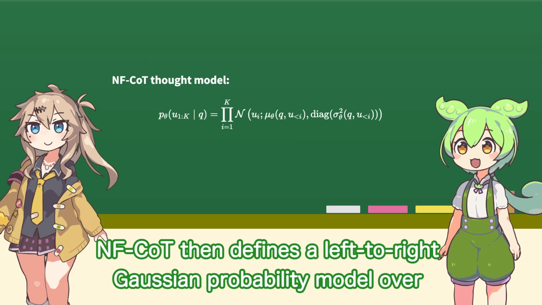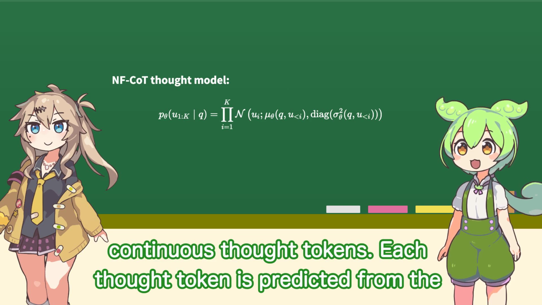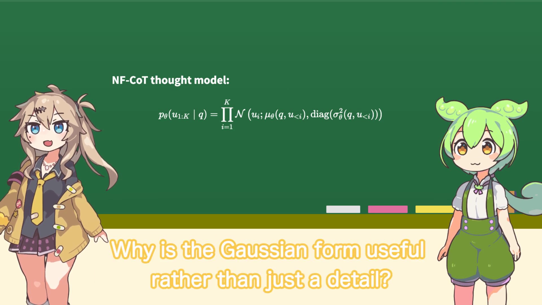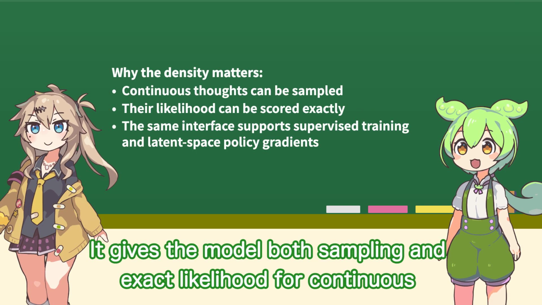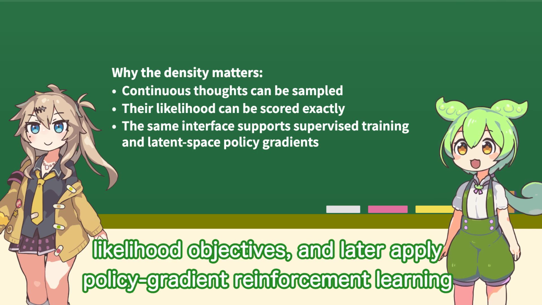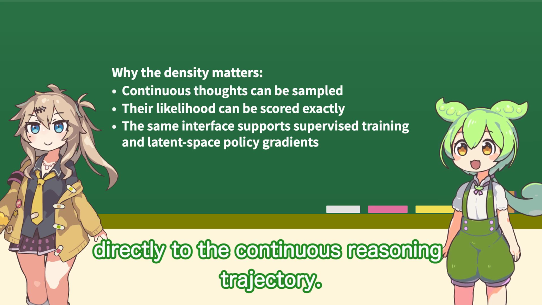NF-CoT then defines a left-to-right Gaussian probability model over continuous thought tokens. Each thought token is predicted from the prompt and the earlier continuous thoughts. Why is the Gaussian form useful rather than just a detail? It gives the model both sampling and exact likelihood for continuous thoughts. That is what lets the authors train the latent path with likelihood objectives, and later apply policy gradient reinforcement learning directly to the continuous reasoning trajectory.